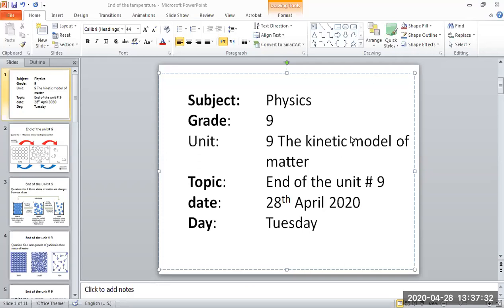Now the relationship between volume and pressure is inversely proportional. Inversely proportional means when one quantity increases, at the same time the other will decrease. When we increase the volume, then the pressure will decrease at the same temperature, at constant temperature.